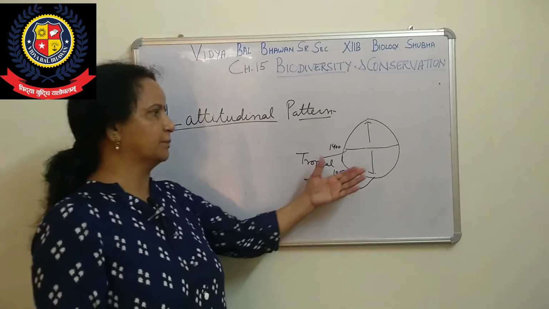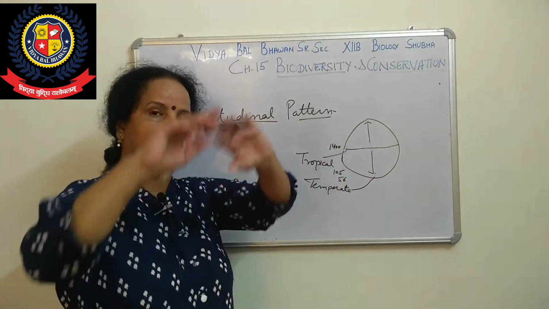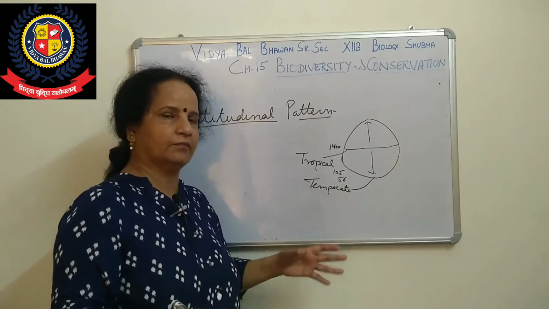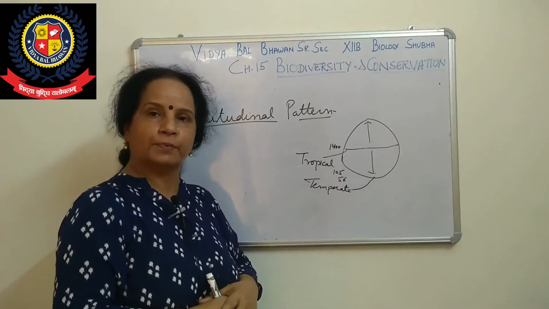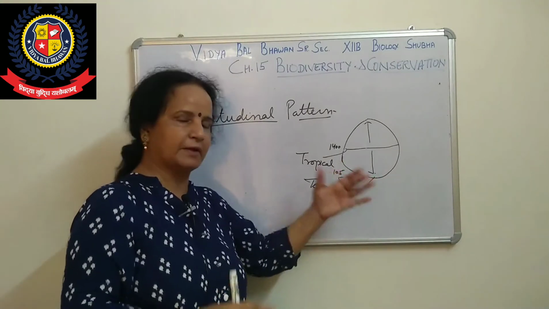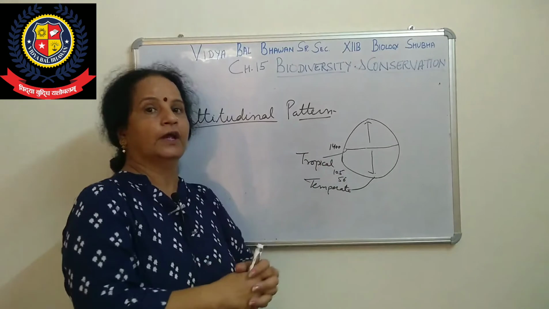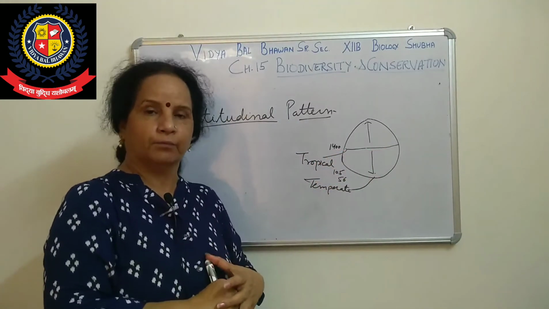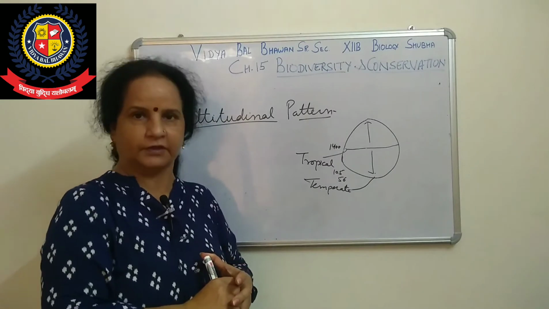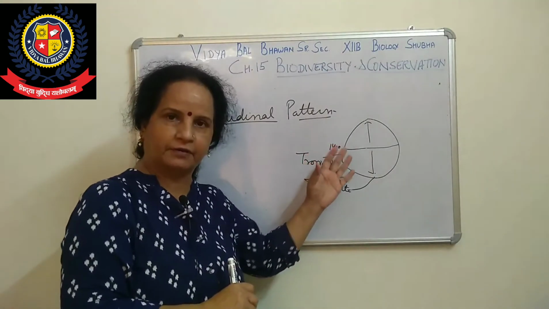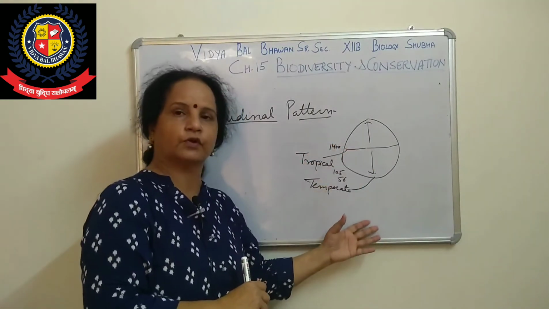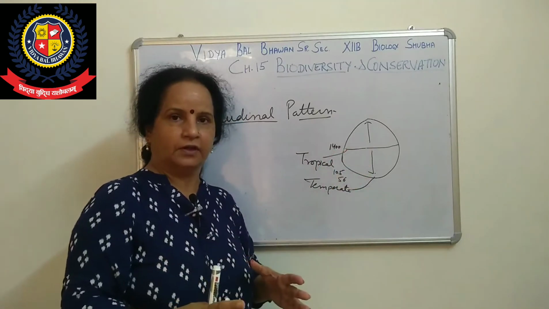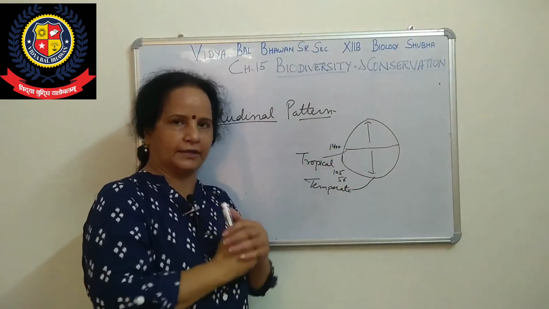In India, mostly the land area, 2.1% of the total land area, is in the tropical region. So the maximum area is tropical. Tropical regions have more variety and more biodiversity, comparatively, than regions moving towards the temperate region. That is when we talk only about India.